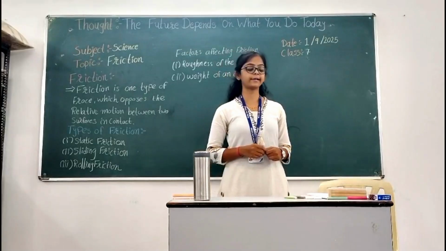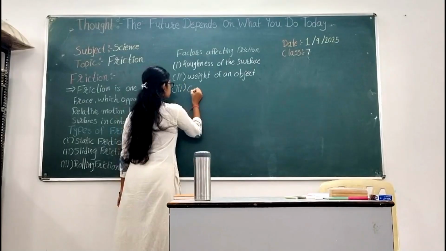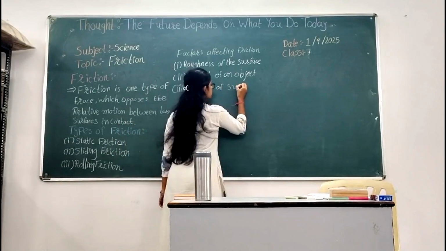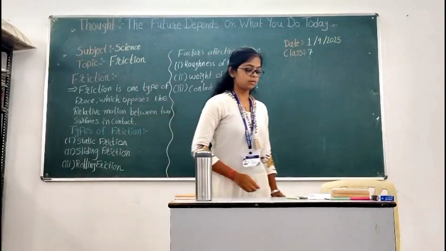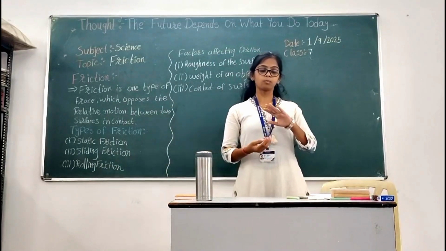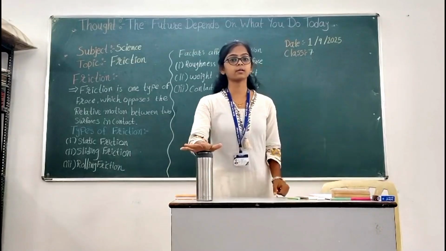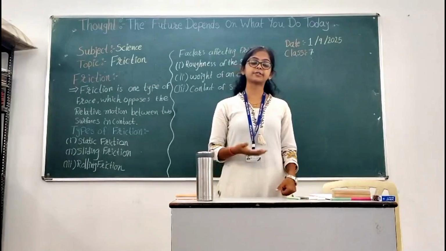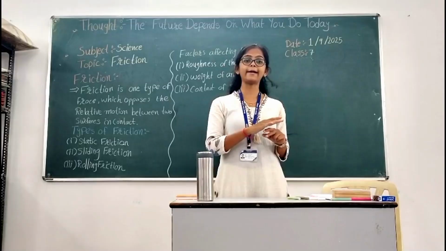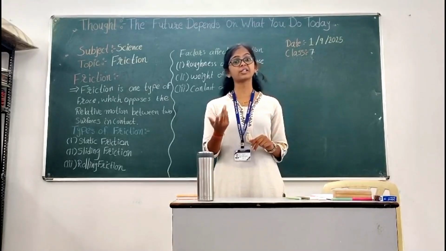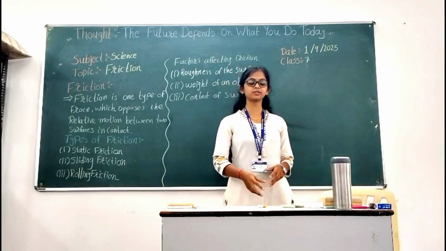Third point is contact of surfaces. Sliding has more friction and rolling has less friction. When an object is rolling, the friction produced is less, and when it is sliding, the friction produced is more.